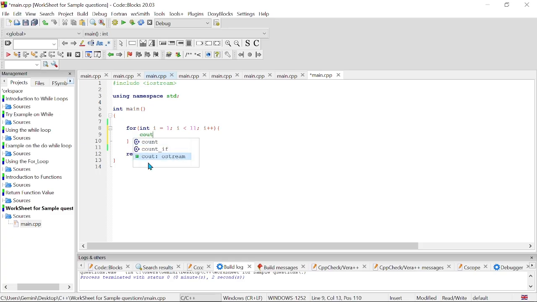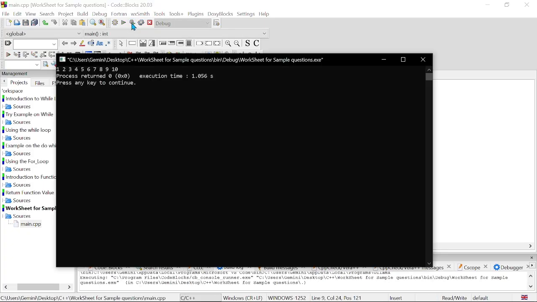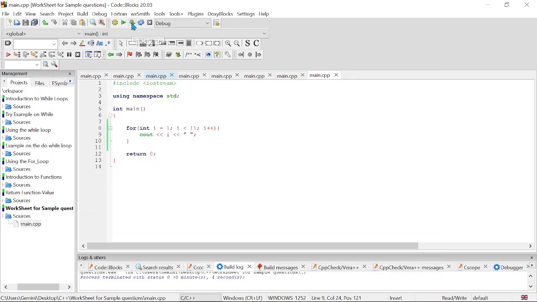So let's say we want to output the numbers from 1 to 10, right? So we can just do cout i, we can give a space here, and then we are going to get 1 to 10, right? But let's see, even though our ending range is less than 11, right?